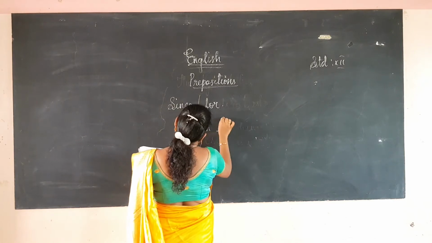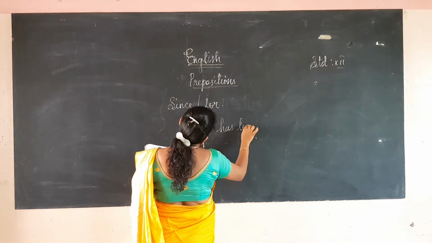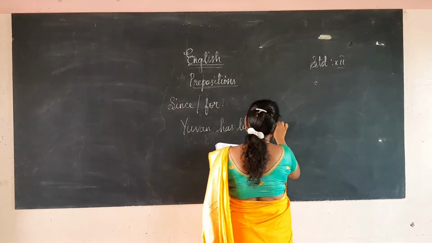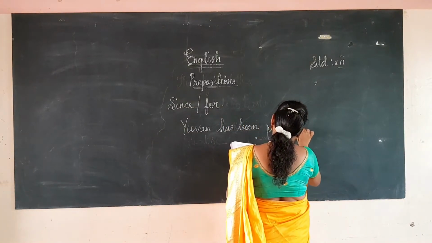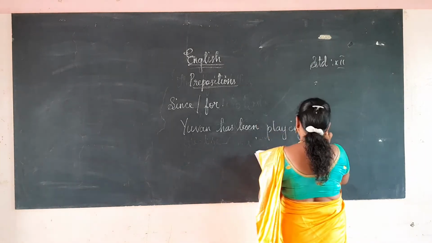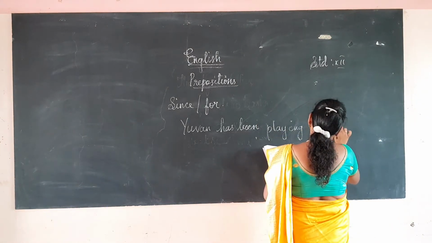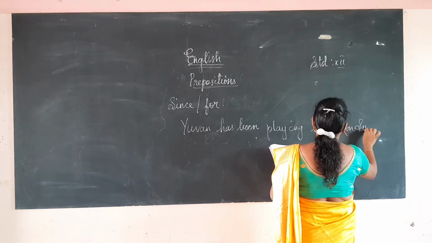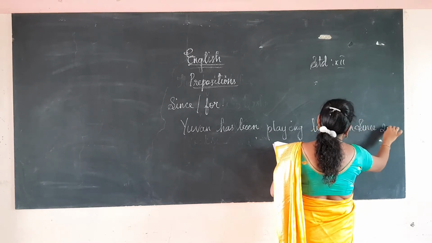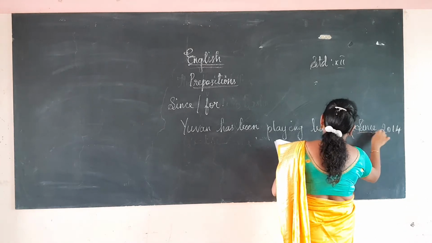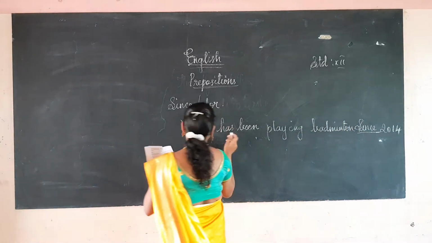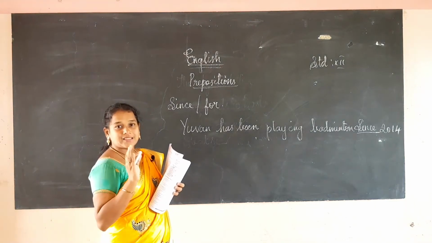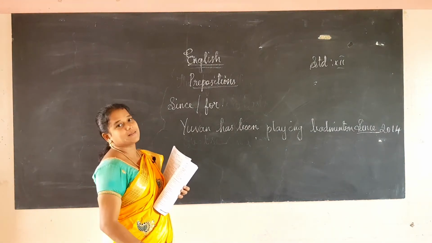Yuan has been playing badminton since 2014. So he is playing from 2014, and still he is playing now. The action is continuing from the past to the present.